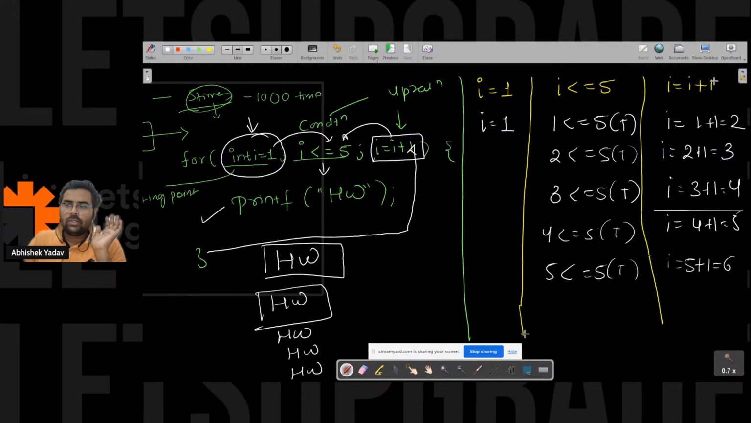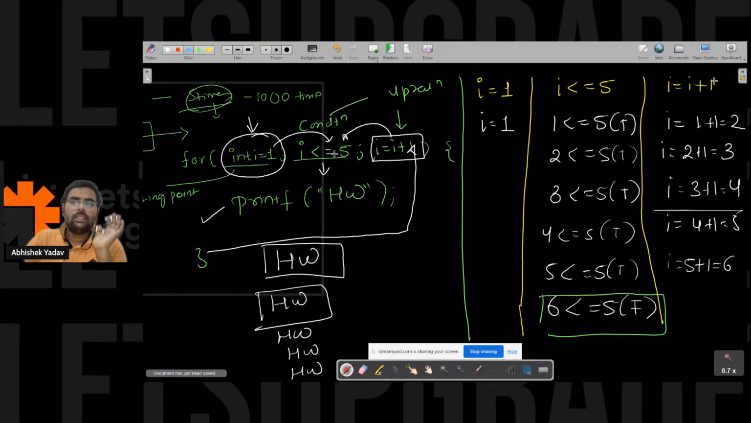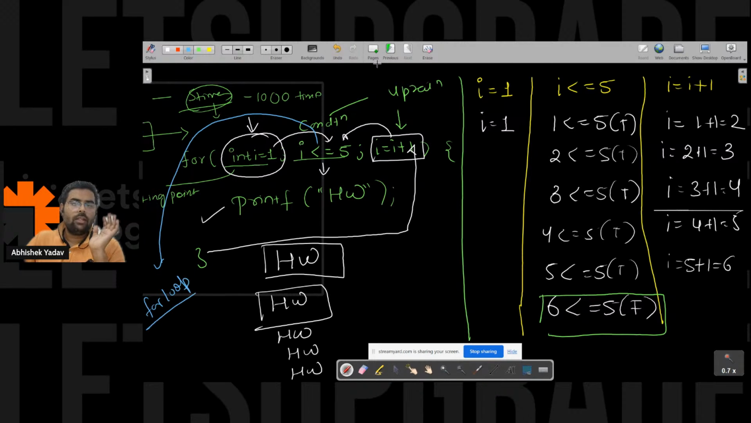And now again to the condition part. Now the condition is what? 6 is less than equal to 5. So the condition is false now, right? So here you can see the condition is false. The moment the condition is false, that means you will move out of the for loop. Okay, you will move out of the for loop.